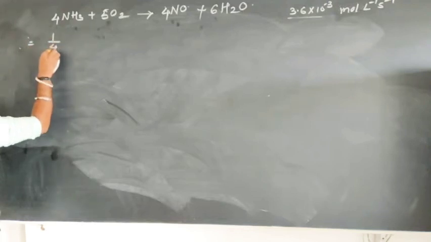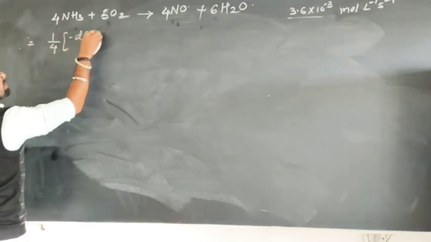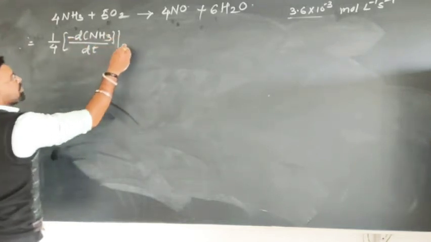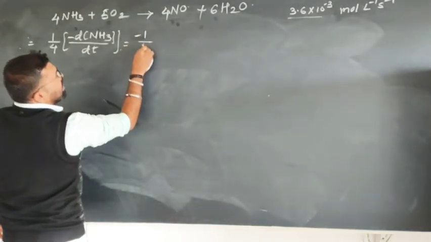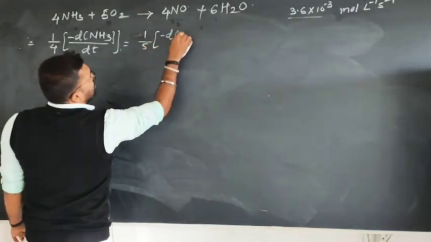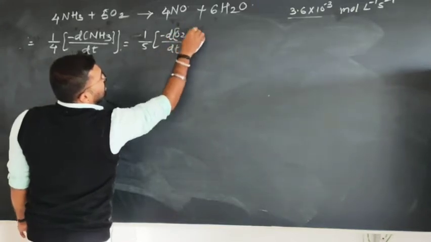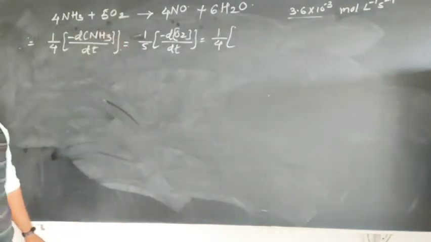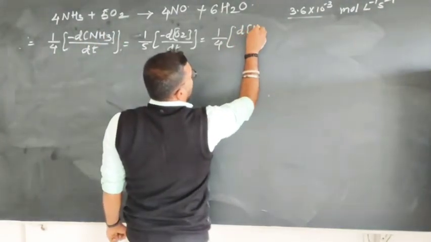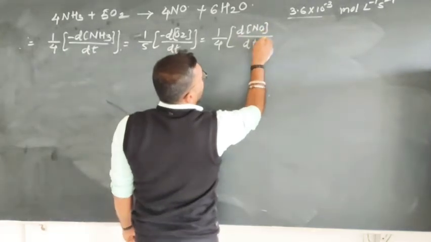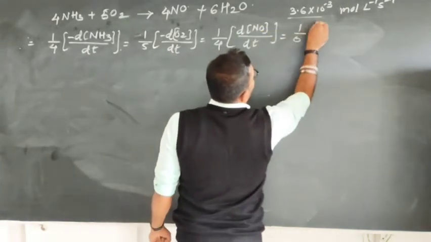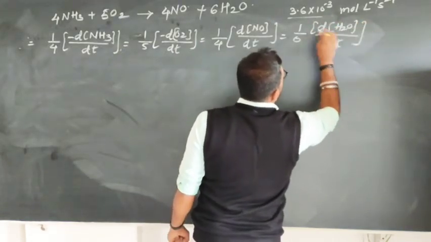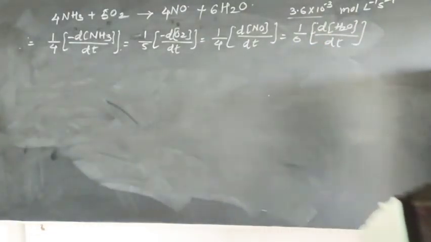1 by 4 rate of disappearance of ammonia, here with a negative sign, with time, is equal to 1 by 5 rate of disappearance of oxygen with time, is equal to, no need to give a positive or negative sign because products are there, rate of formation of NO with time, is equal to 1 by 6 rate of formation of water with time. This is the general expression.